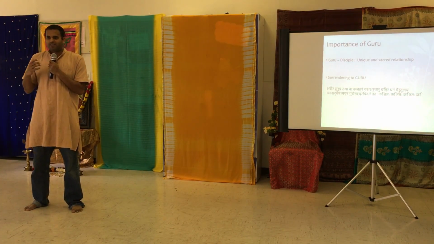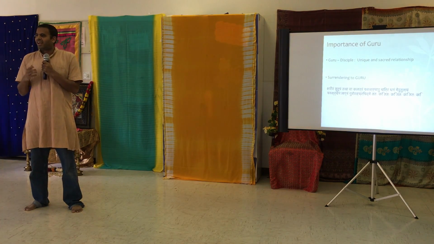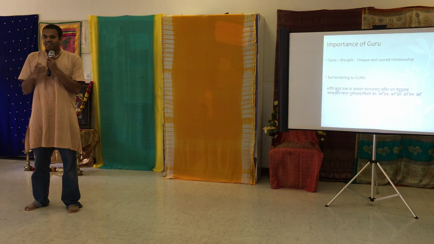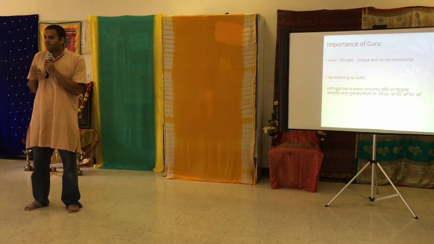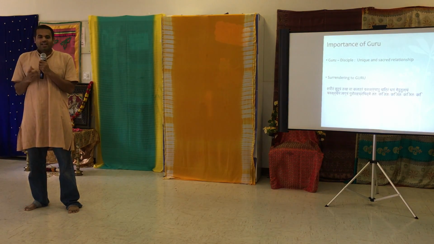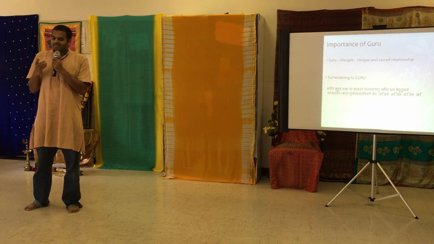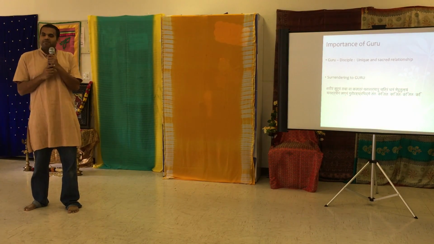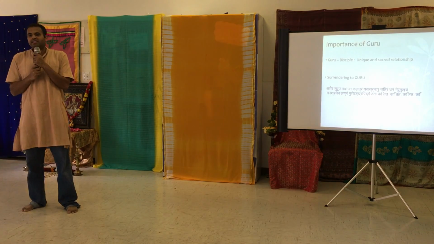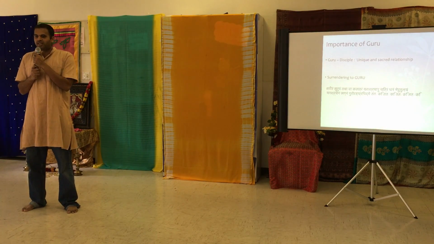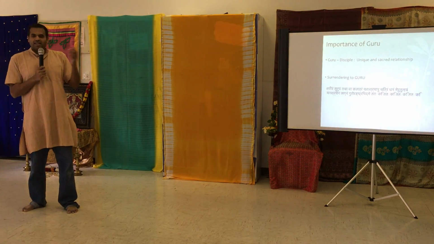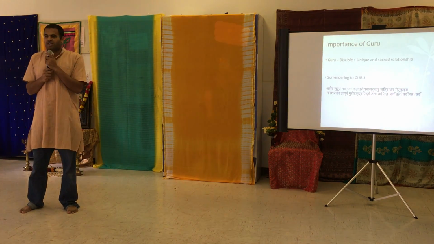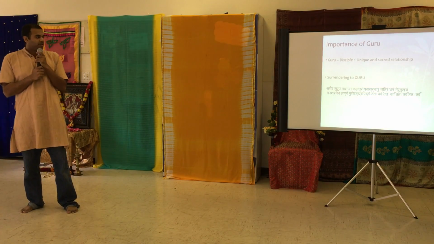If I have an ego, if an ego comes in between, like I know, what is the need to learn from him? Or if the teacher thinks that this guy is egoistic, he will not be able to give all the knowledge. It's not that he will not give the knowledge, it will not be possible for him to give all the knowledge. But when the same disciple surrenders to the guru, it breaks the barrier of ego between the student and the teacher. And that's the reason in Indian culture, it's important to surrender, absolute surrender to the guru.